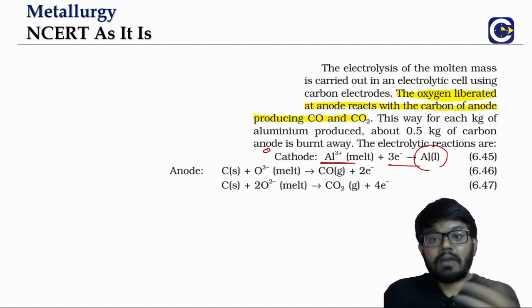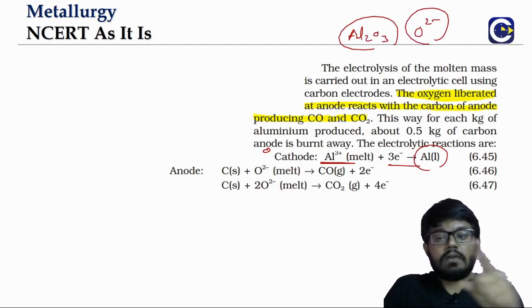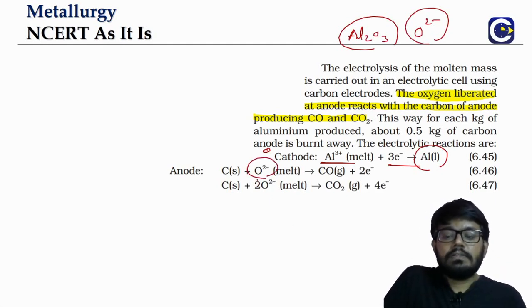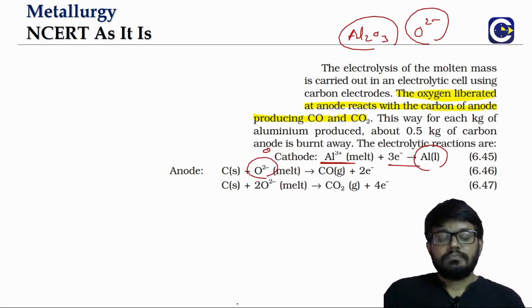And at the anode, in Al2O3, what is the anion part? It is the oxide ion. At the anode, the oxide ions should undergo oxidation.